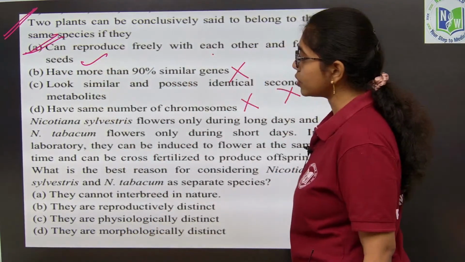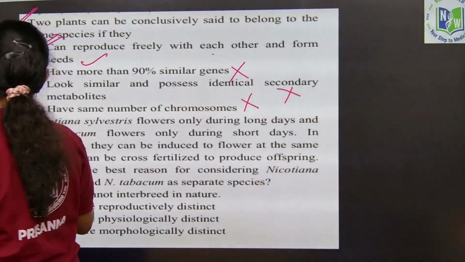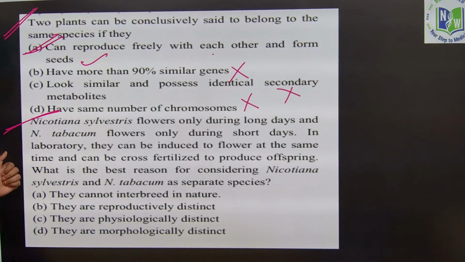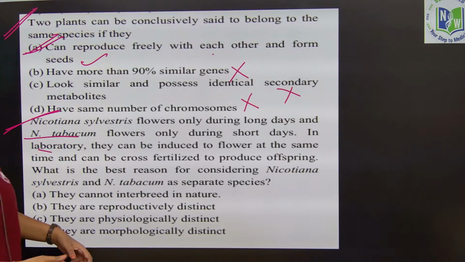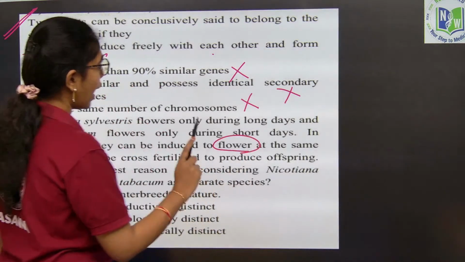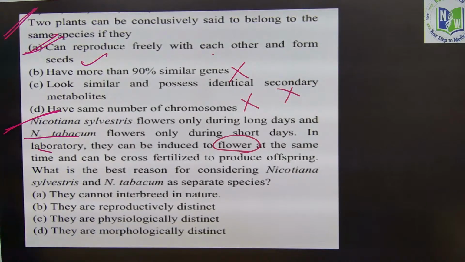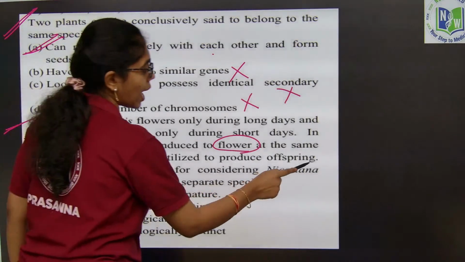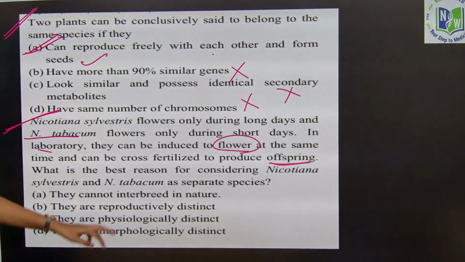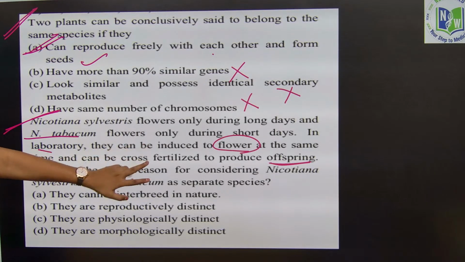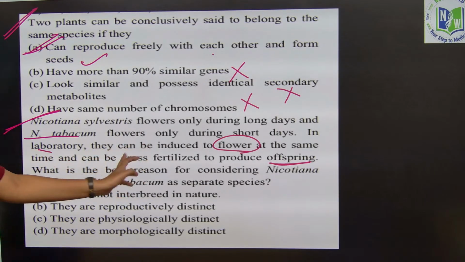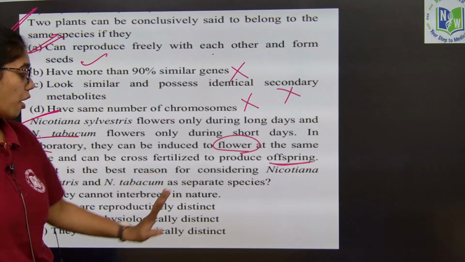And next question you look into, this is an application based question. Look at here carefully. Nicotiana sylvestris flowers only during long days and Nicotiana tabacum flowers only during short days. In the laboratory, they can be induced to flower at the same time and can be cross fertilized to produce an offspring.